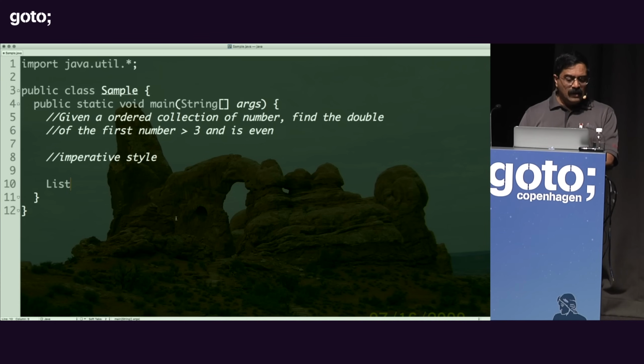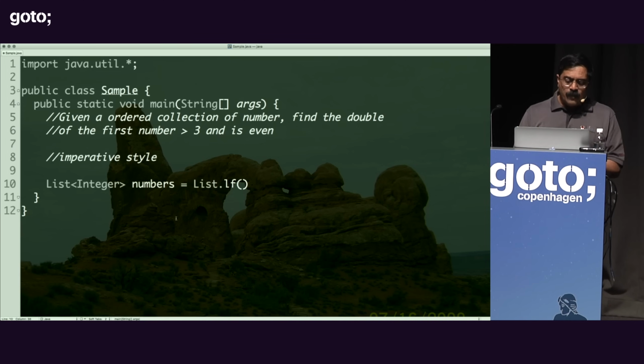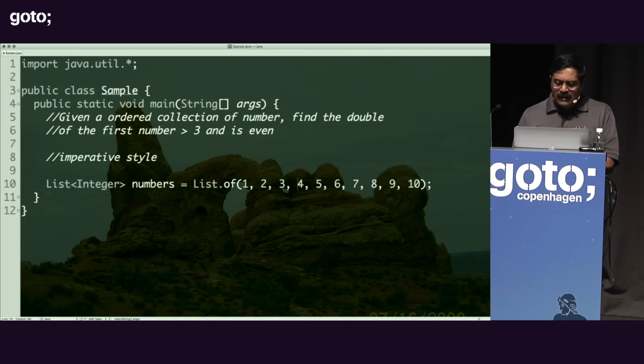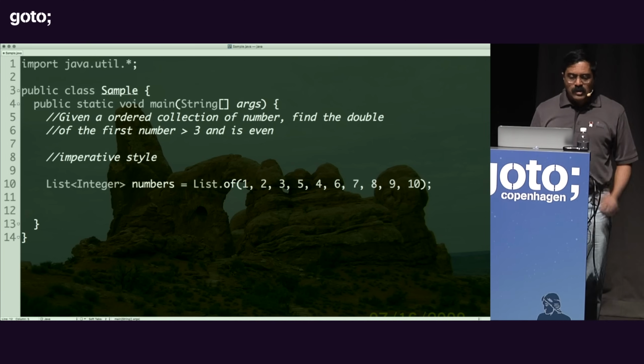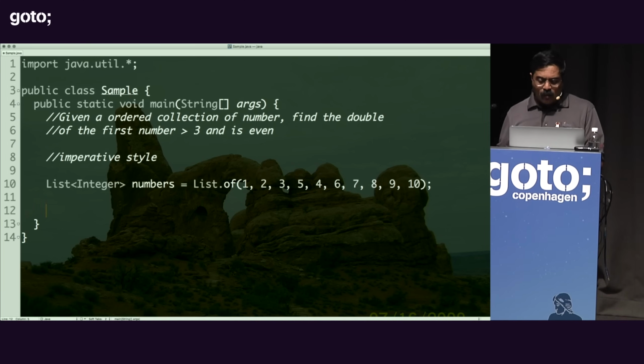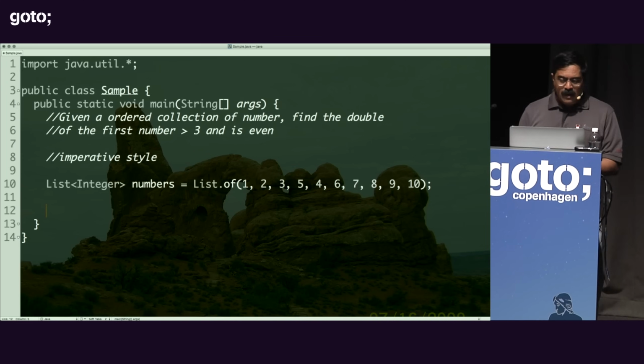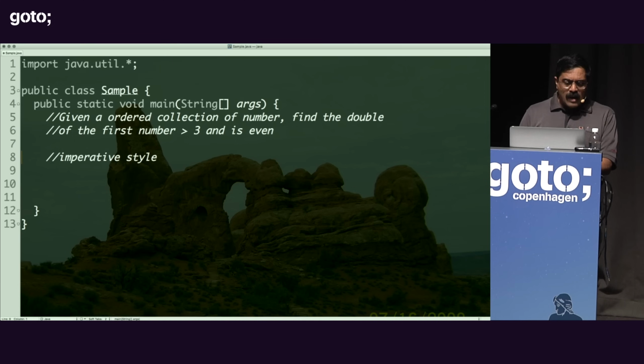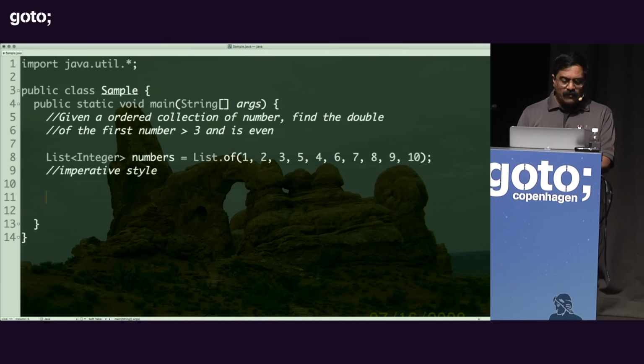So I'm going to start with a list of integer. We'll call it numbers equal to list of. And what am I going to provide for this particular list? I'm going to say this is going to be my list of numbers, let's say 1 to 10, but with a small difference. I'm going to say 5 and 4 as a sequence of numbers. So notice I have 1, 2, 3, 5, 4, 6, 7, 8, 9, and 10. But how do I do this in the imperative style? Well, in the imperative style of programming, what we are going to do is to first of all say int result is equal to 0.